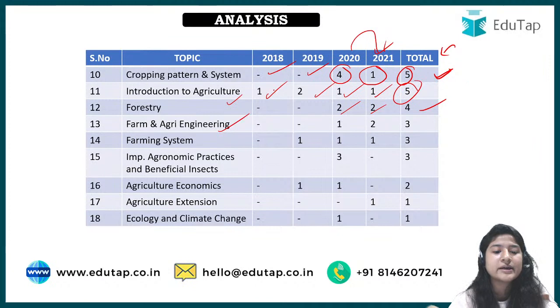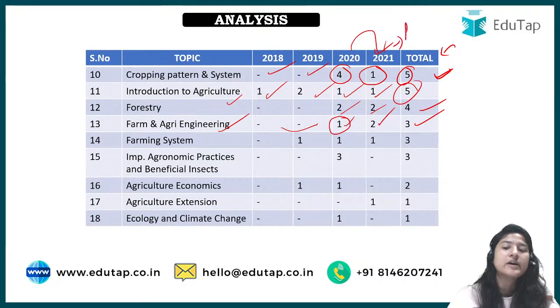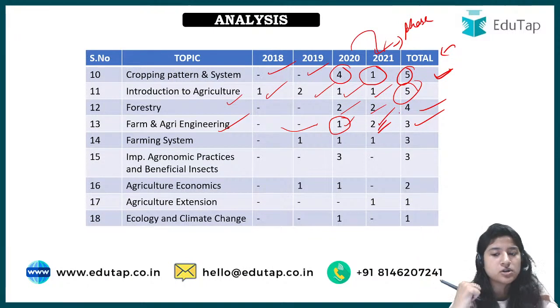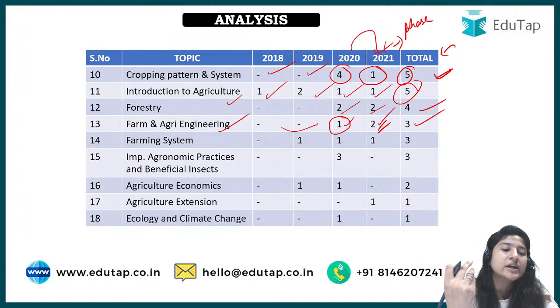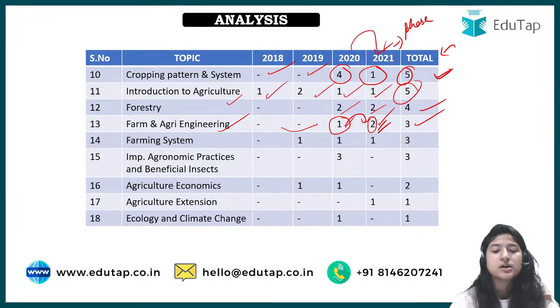Then from farm and agri engineering, it is one in 2020, and in 2021 we had two. Overall we have three questions. So in farm engineering, since 2019 they didn't ask, in 2020 they asked one question, and then in phase 2 they have asked two questions. This includes that V whole question also. You can look accordingly if you want to add this in engineering or in the previous one, agronomy. But two questions have been asked, so there is a jump in this.